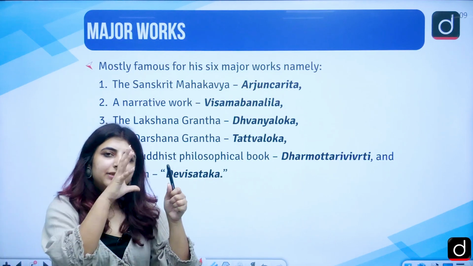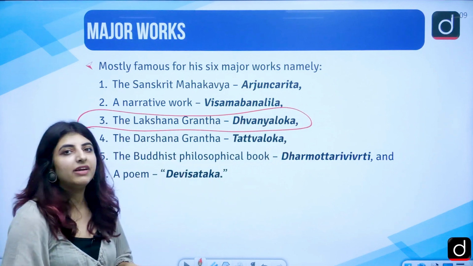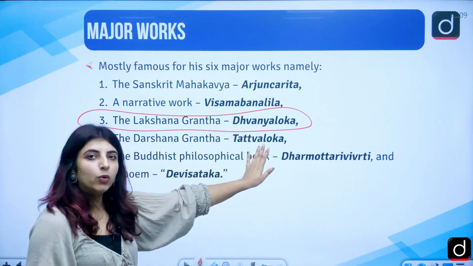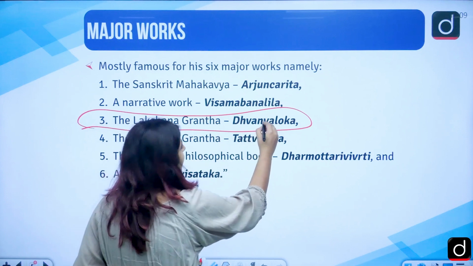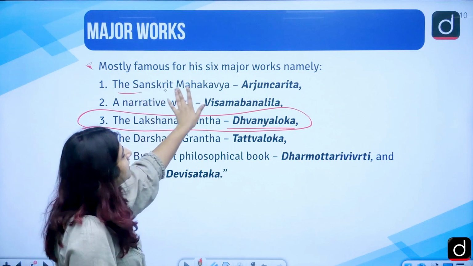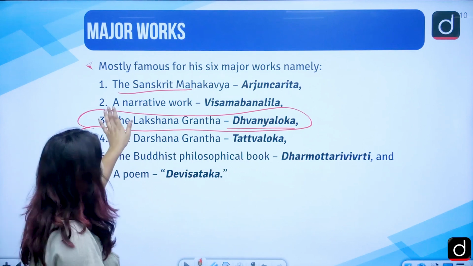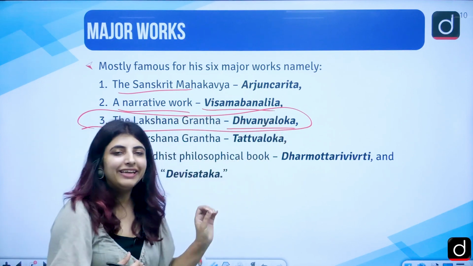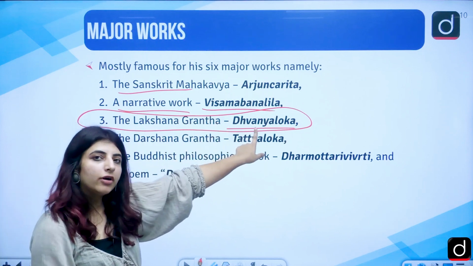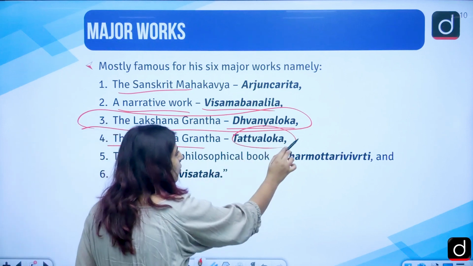Moving forward, we have certain major works here, but the main work of importance, where we get to know about the theory that he has provided us with, is Dhvani Loka. The Sanskrit Mahakavya Arjuna Charita is written by none other than Anandvardhana, a narrative work with Sambanan Leela. The Lakshan Granth, which we know as Dhvani Loka. The Darshan Granth, Tattva Loka.